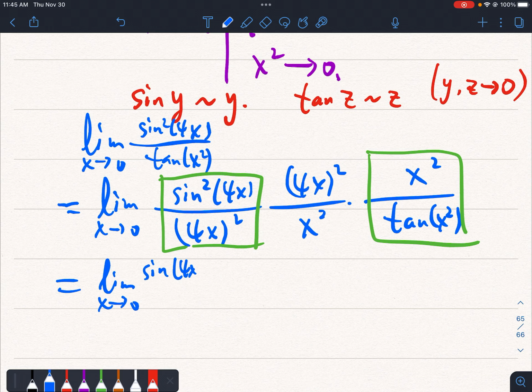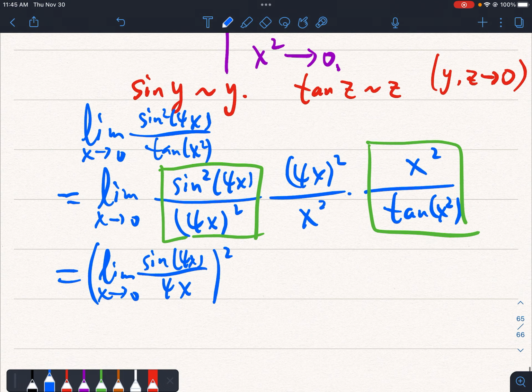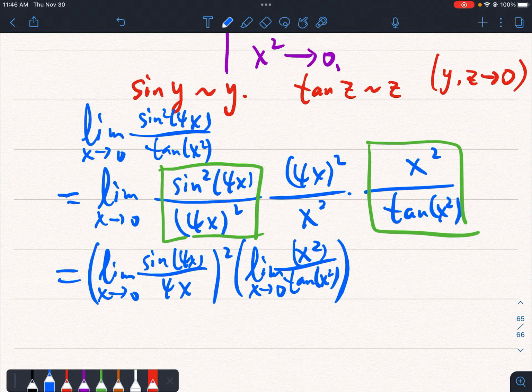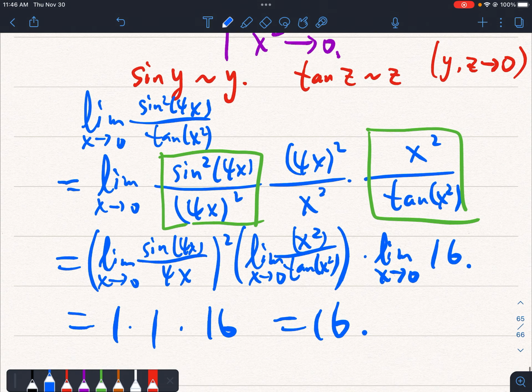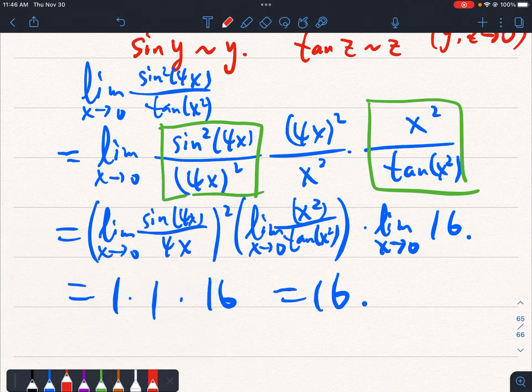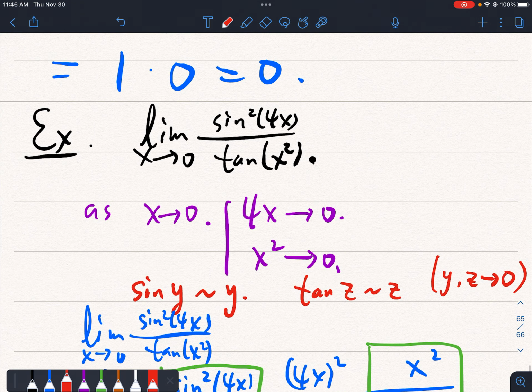Because the first term is the limit of sine of 4x over 4x to the power of 2. We will just take the square. And then the last term is x squared over tangent of x squared, which will also converge to 1. This is 1. This is 1. The last term is simply the limit of 16, so this is times 16. So the result is 16.